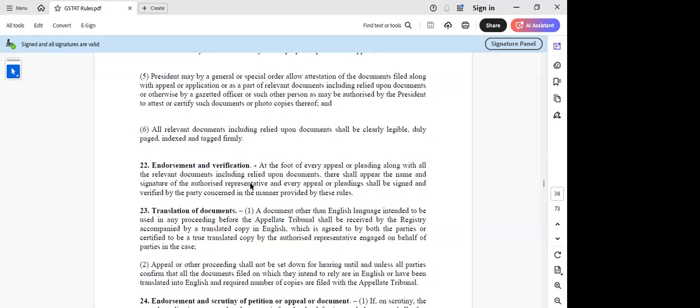Is it only the authorized representative of the company, or an authorized legal practitioner or tax practitioner, or whoever represents the case? This needs thought, because it contradicts the earlier rule. That is what I'm trying to bring out here.